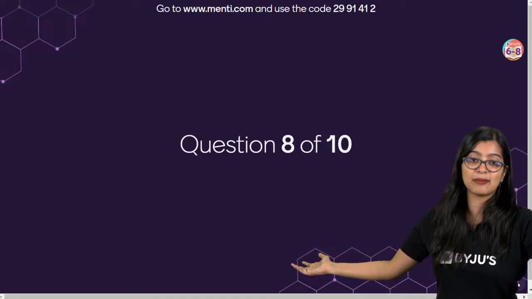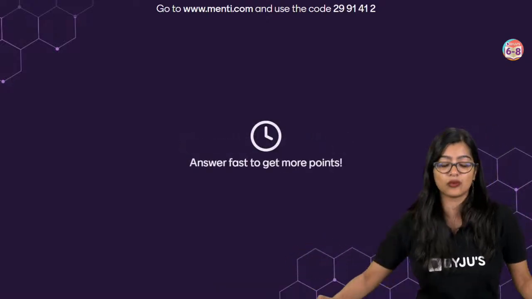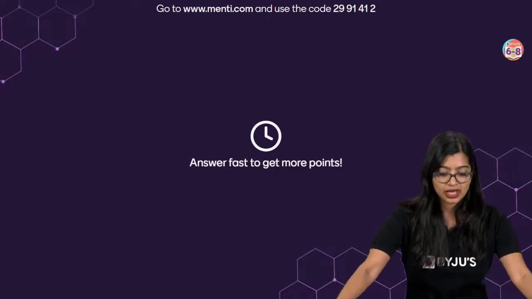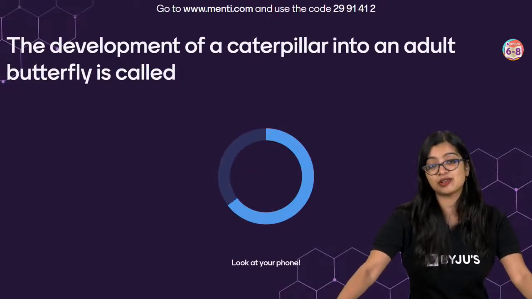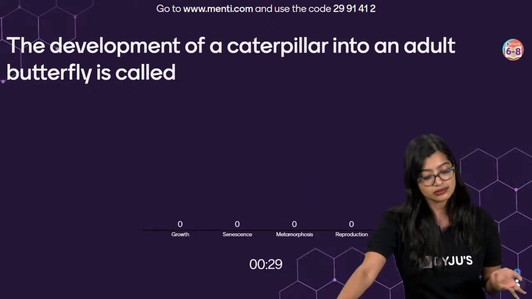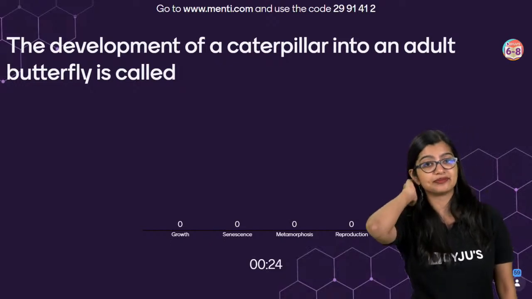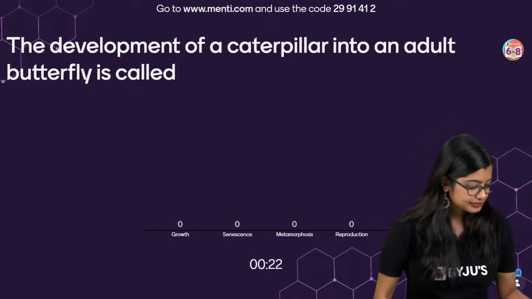Now moving on to question number 8. Everyone, question number 8, quickly, it will be on your screen now. All right. The development of a caterpillar into an adult butterfly is called what? Growth, senescence, metamorphosis, reproduction. Quickly.